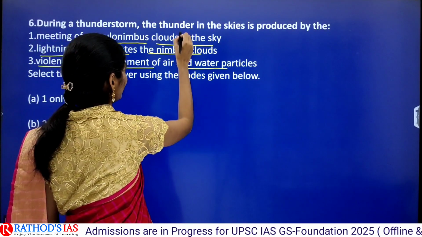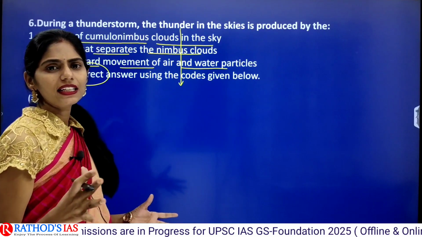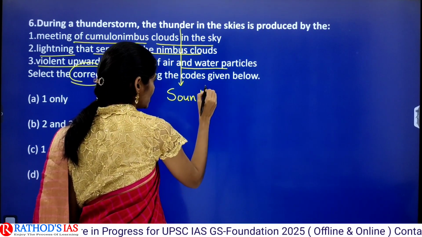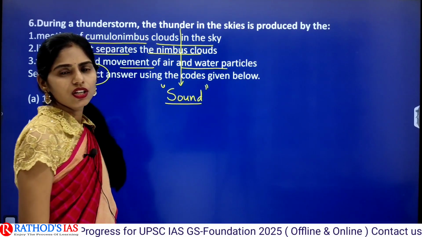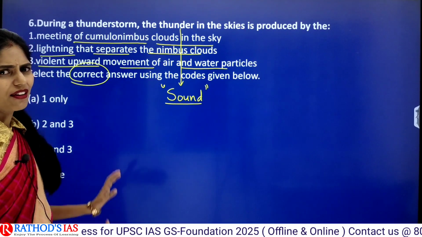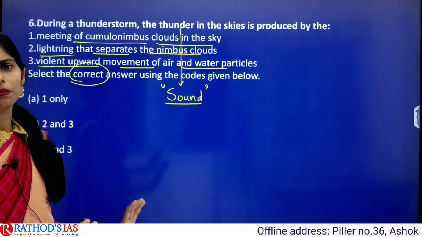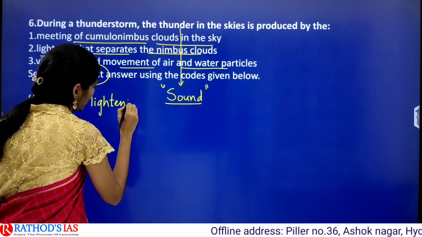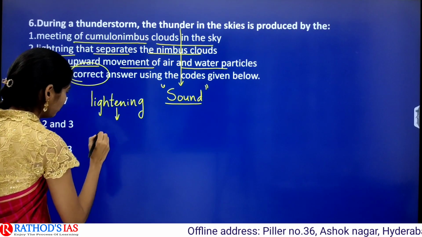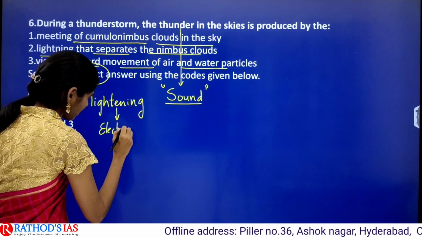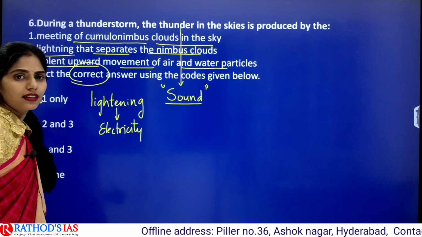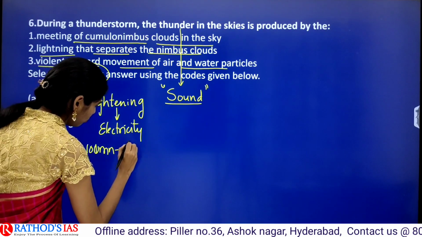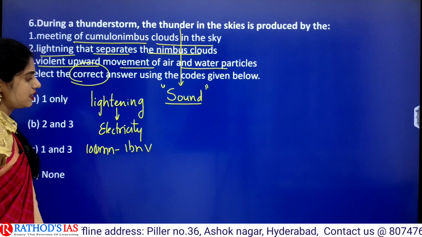So here, thunder is nothing but, in a simple way, whenever lightning is happening, you will hear some sound. Right? That sound is called thunder. What is the mechanism? I will explain in a simple flow chart. If you want, you can make a note. Whenever lightning is happening, it will release electricity, that too very huge electricity, like 100 million to 1 billion volts of electricity is released.